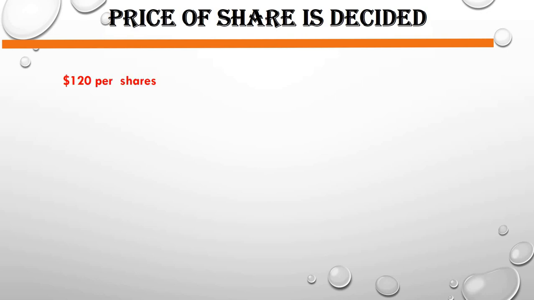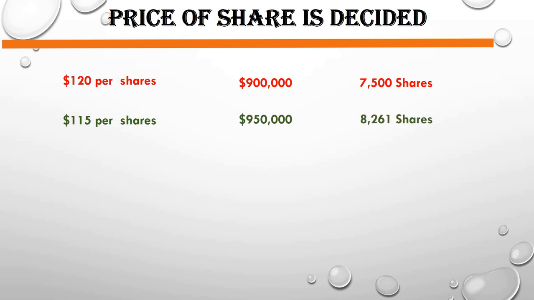Now, for example, in our case the minimum price is $100 and the maximum is 120. Suppose at $120 per share, the value bid for is 900,000, which means the investors bid for 7,500 shares. At 115 per share, let's say it's 950,000, and that means 8,261 shares.